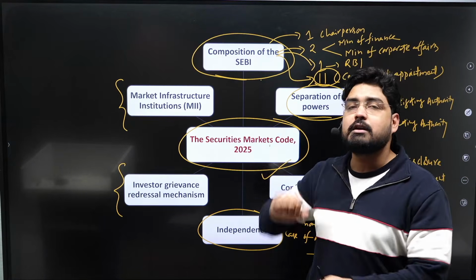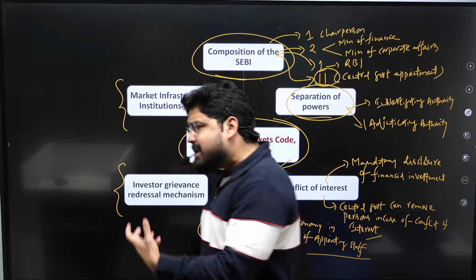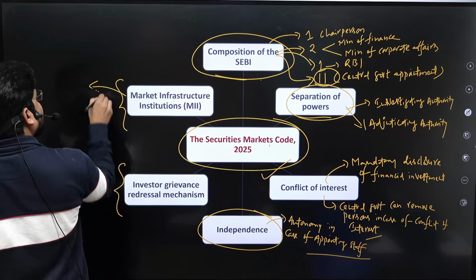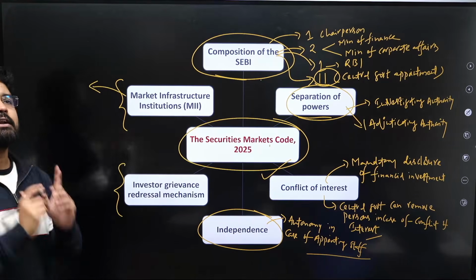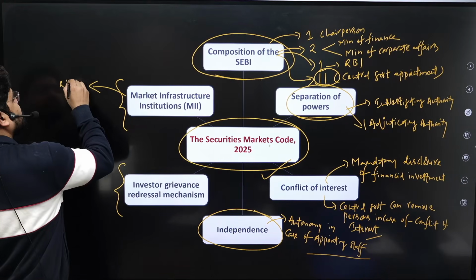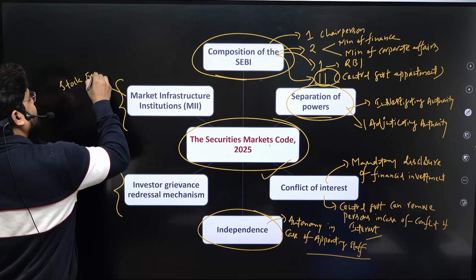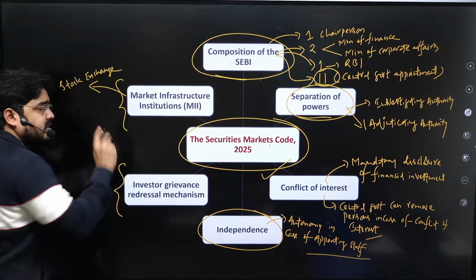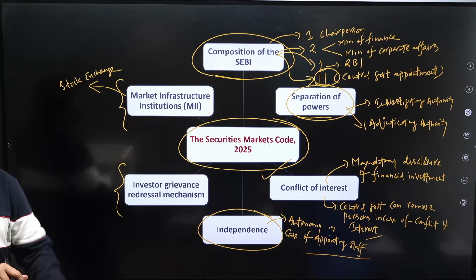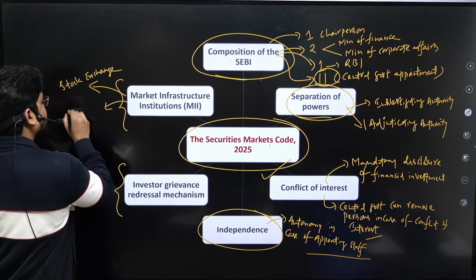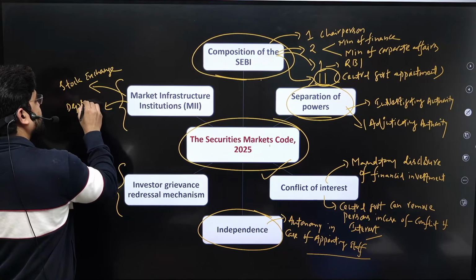What are these market infrastructure institutions? Any institution that is directly involved in the entire financial markets, like stock exchanges, like NSE, BSE, Gift City, all these are stock exchanges. And depositories, as I said, what are depositories?